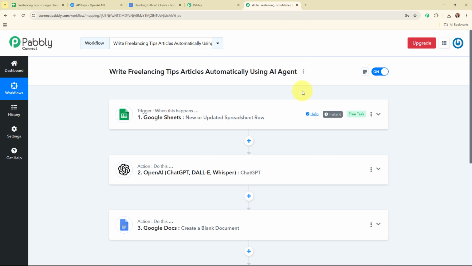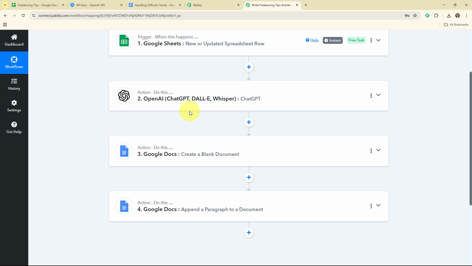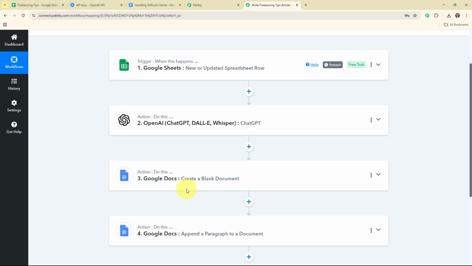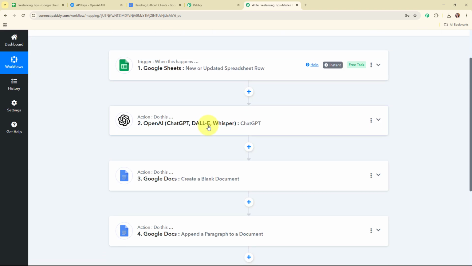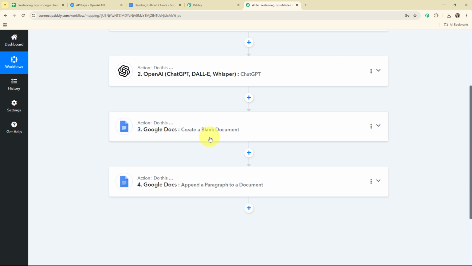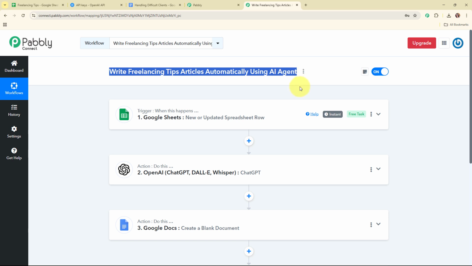Now let me summarize this whole video for you. Here we have selected a trigger as Google Sheets and an action as OpenAI and Google Docs twice. So that whenever we add a new detail in our Google Sheets, then automatically using the details, OpenAI is going to generate the article. And after generating the article, automatically it is going to create a blank document in our Google Docs account first. And after creating the blank document, automatically the article generated by OpenAI is going to be added in our document over here. Alright, so these were the steps to how to write freelancing tips articles automatically using AI agent.